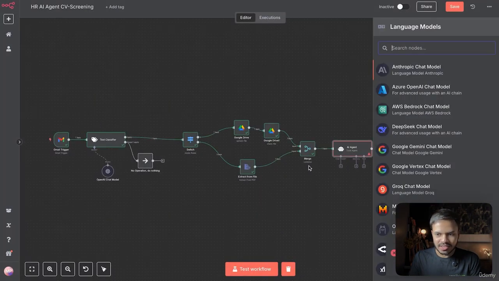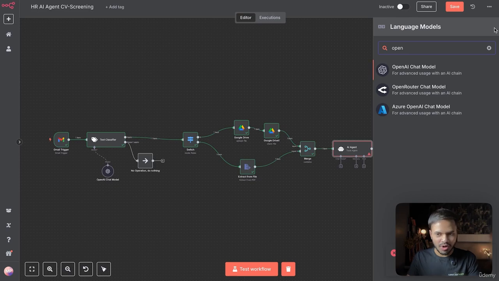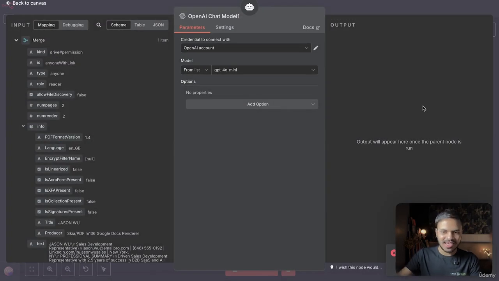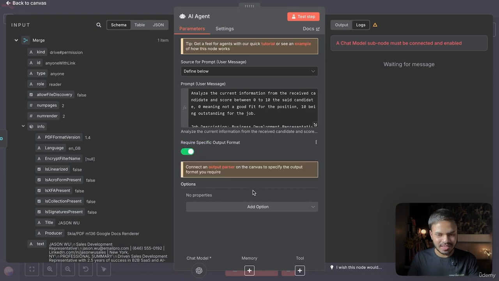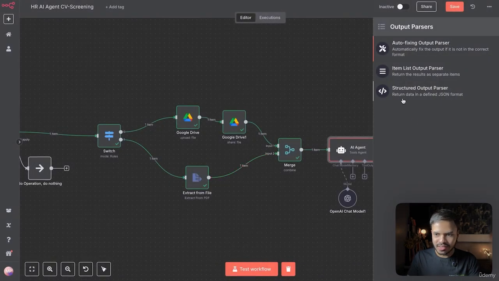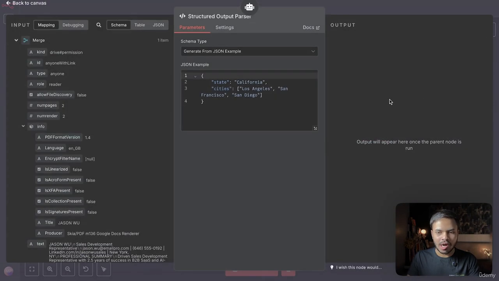Now we can add again a very cheap model, ChatGPT 4o mini. I think it will work fine. Sorry, GPT 4o mini. And we want to get the output in a specific format, so we will enable this option. Yeah, also we can connect to output parser. So we are going to use structured output parser.